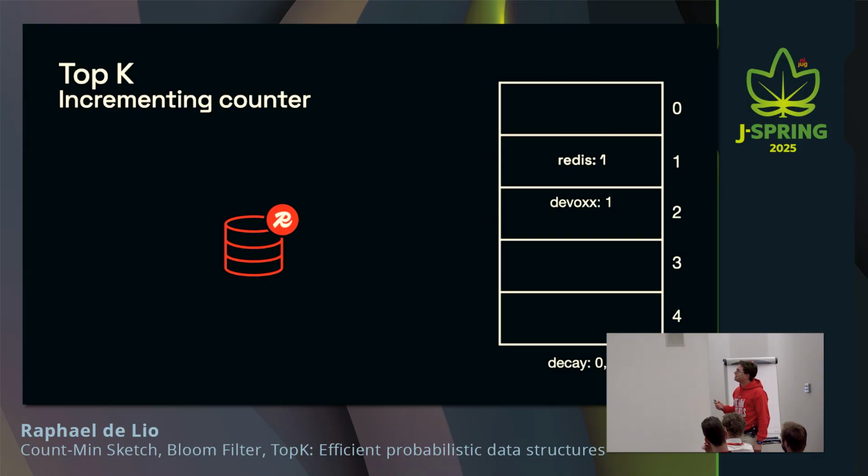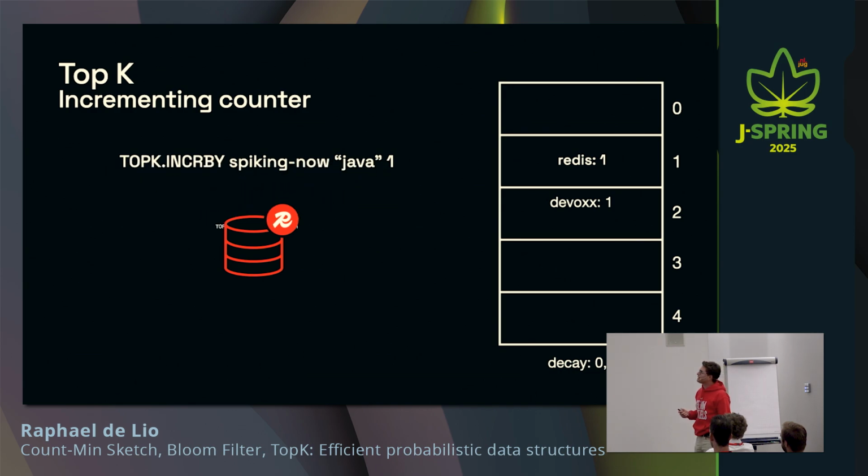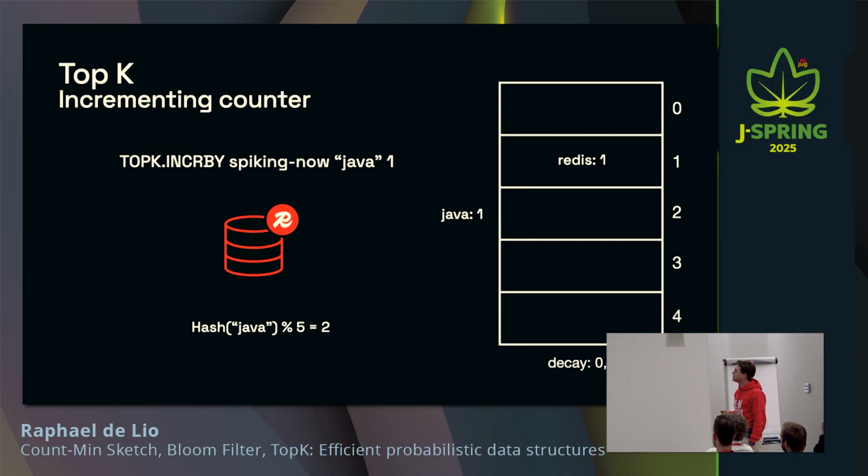All right? Now let's try to count Java again. What's going to happen now is that the hashing function is going to return, because it is deterministic, the same slot. Now we have 1 for devox. We're going to multiply that by the decay, which is 0.9. We're going to floor it down to 0. We're going to remove devox, and we're going to add Java in its place.